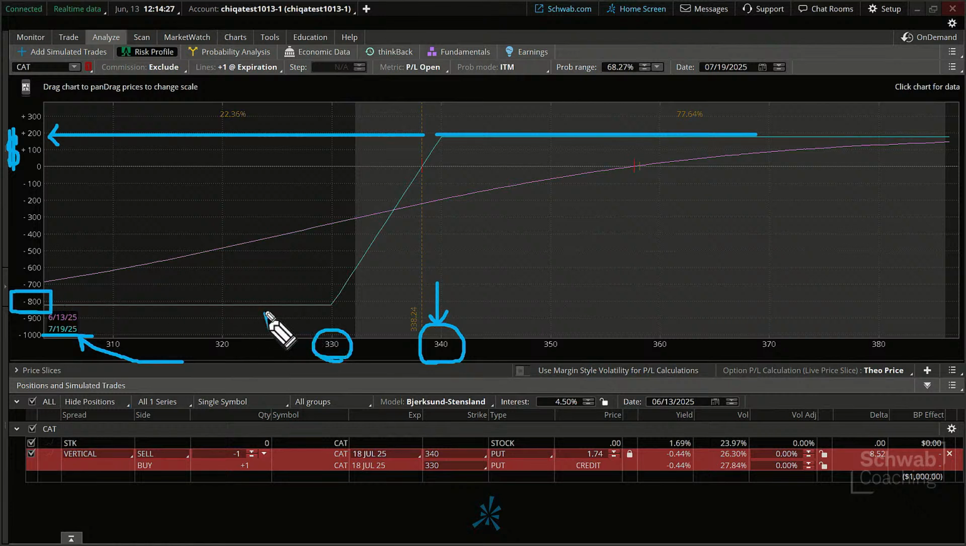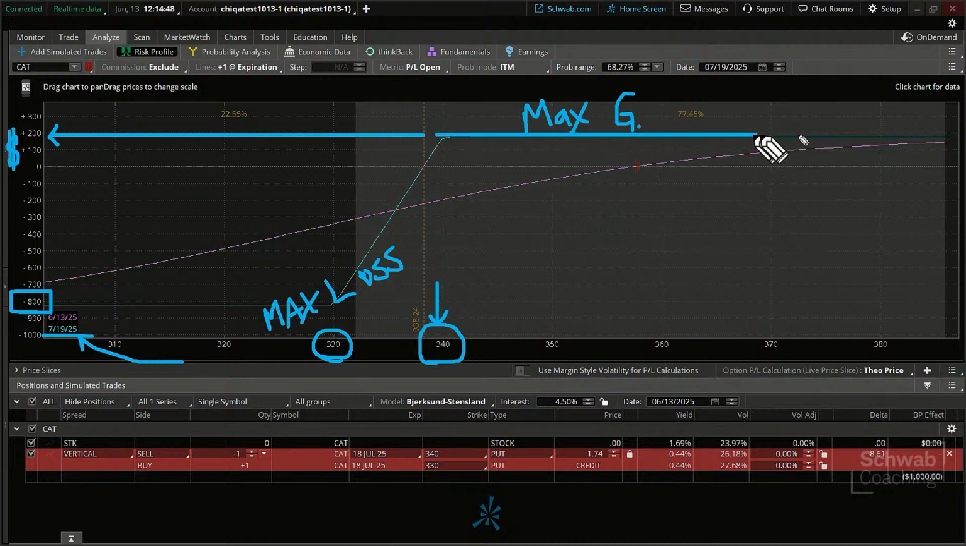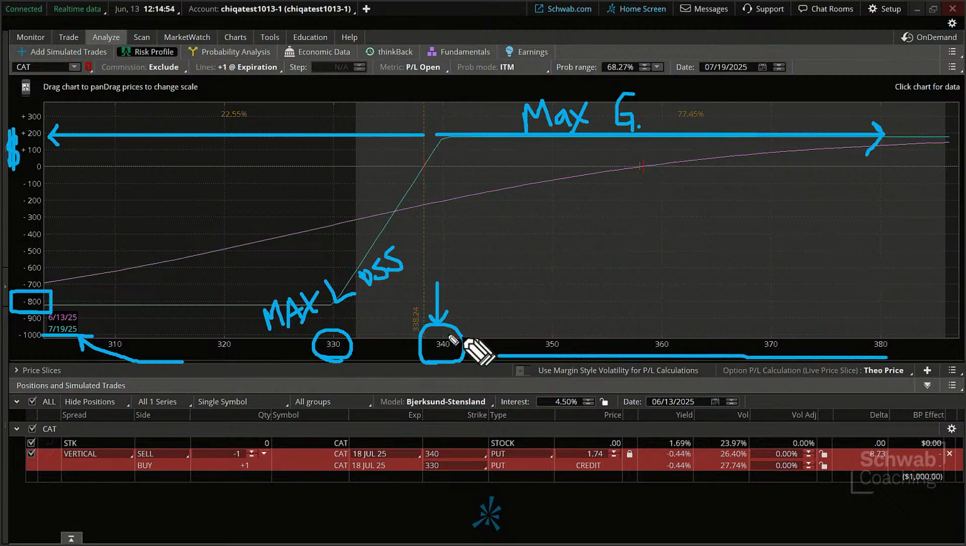If it goes below 330, we don't lose any more below that. And that is, I got to put loss in there. Okay, and then this is the max gain up top, above that 340. Notice, we do not make any more if it goes up a lot higher. In fact, as prices keep climbing, 350, 60, 70, 80, nothing changes. As long as we hold above that 340, we're good.